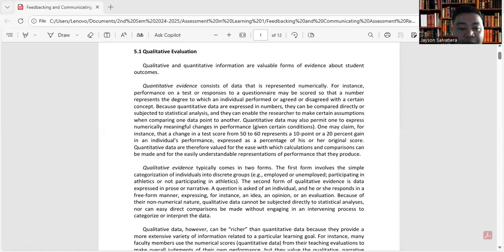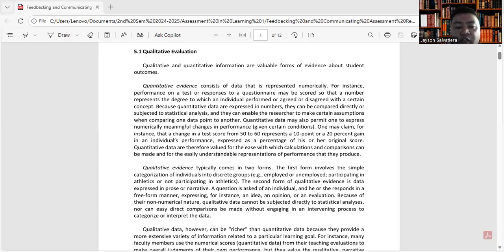such as employed or unemployed, participating in athletics or not participating in athletics. The second form of qualitative evidence is data expressed in prose or narrative. A question is asked of an individual and he or she responds in a free-form manner, expressing, for instance, an idea, an opinion, or an evaluation.